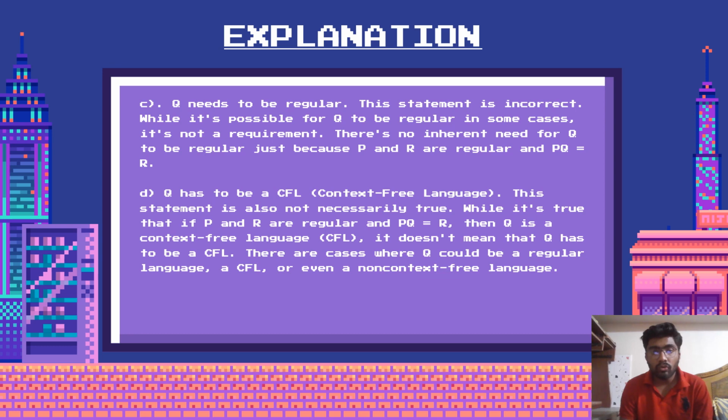The last option is Q has to be a context-free language. This statement is also not necessarily true. While it's true that if P and R are regular and PQ equals R, then Q may be a context-free language, it does not mean that Q has to be a context-free language. There are cases where Q could be a regular language, a context-free language, or even a non-context-free language.